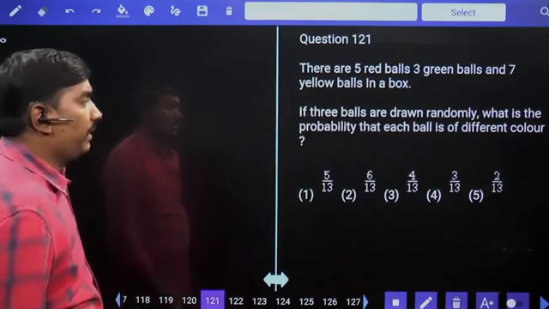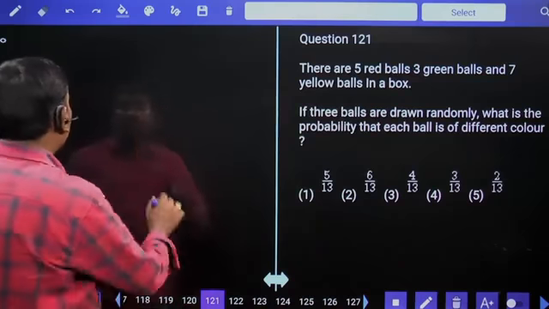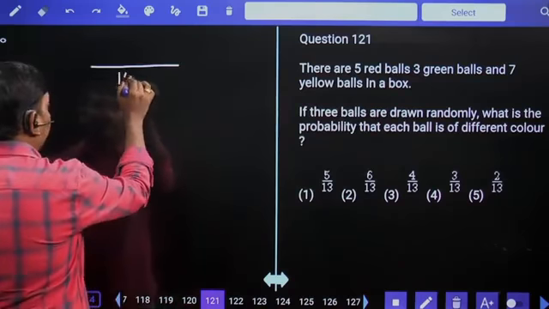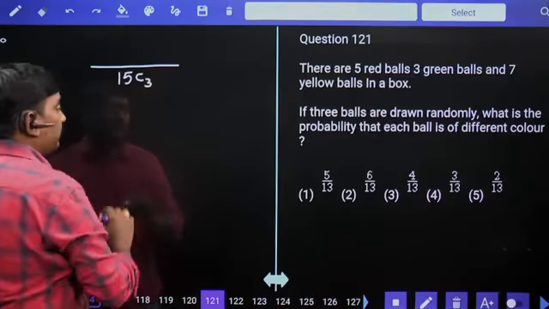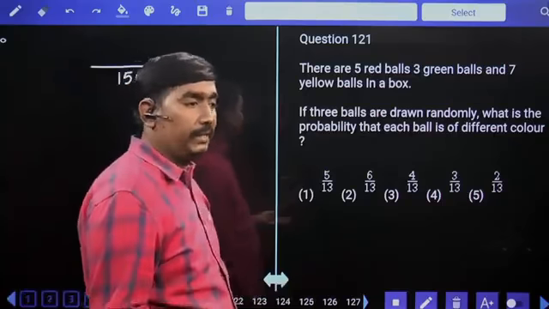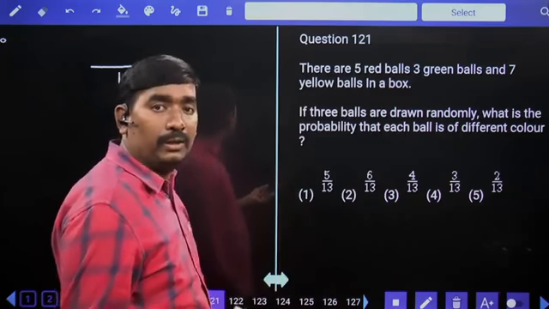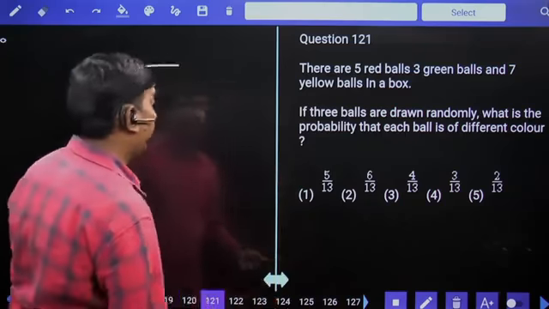Next. 3 balls are drawn at random. What is the probability that each ball is of different color? Out of 15 balls, 3 balls are drawn means sample size is 15C3. Each ball is of different color. Different color means one red, one green, one yellow.